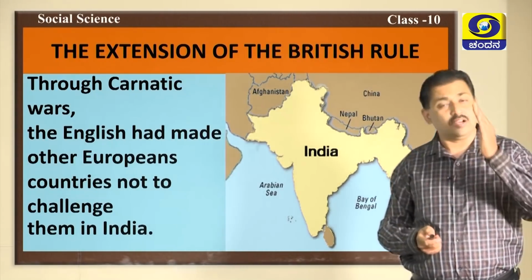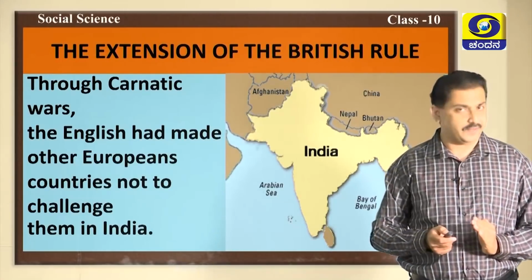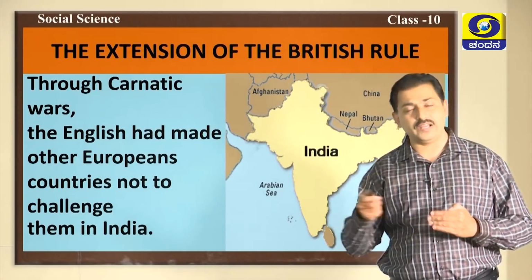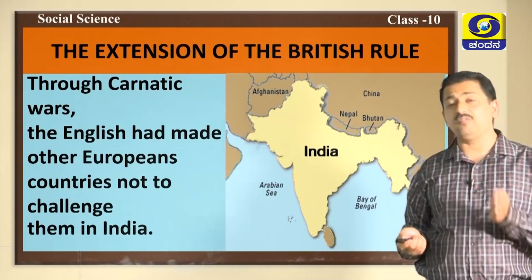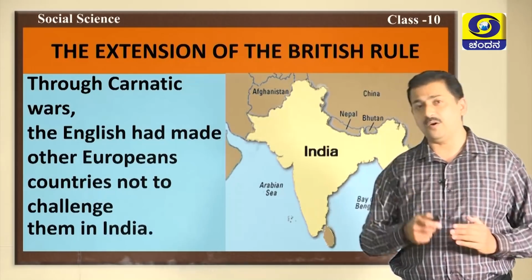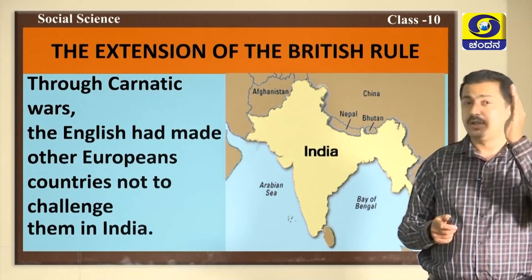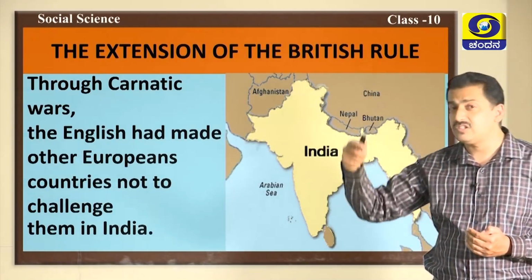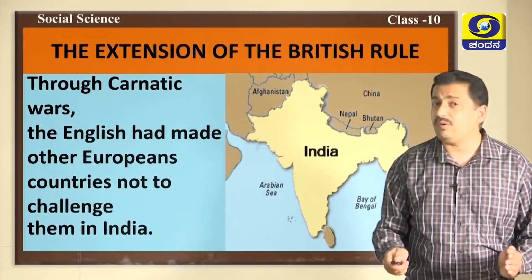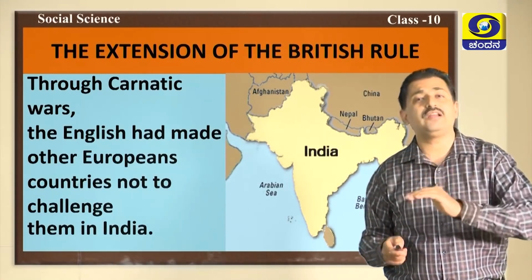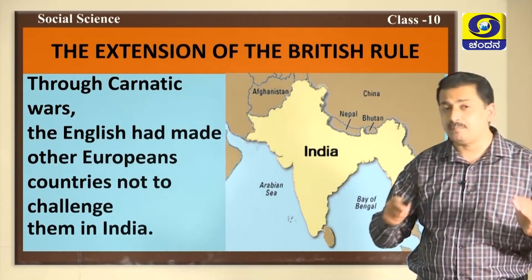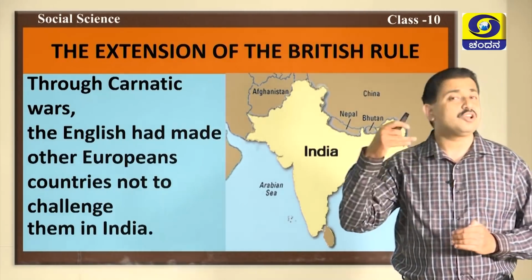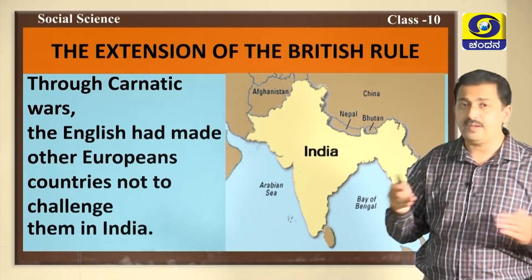The first Carnatic war took place in 1746 to 48, the second Carnatic war 1749 to 54, and the third Carnatic war took place in 1756 and continued up to 1763. In these three wars, they defeated the French completely. The French were restricted to Pondicherry, Mahe, Chandranagar, Karaikal and Masulipattnam.